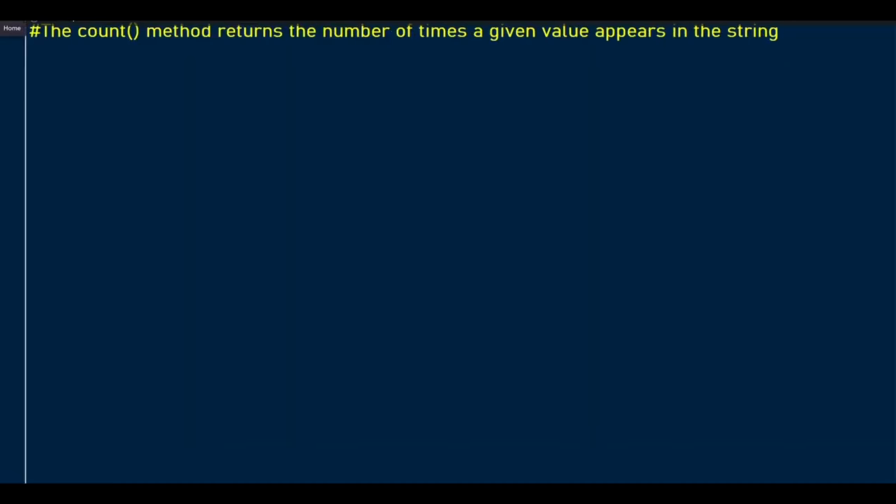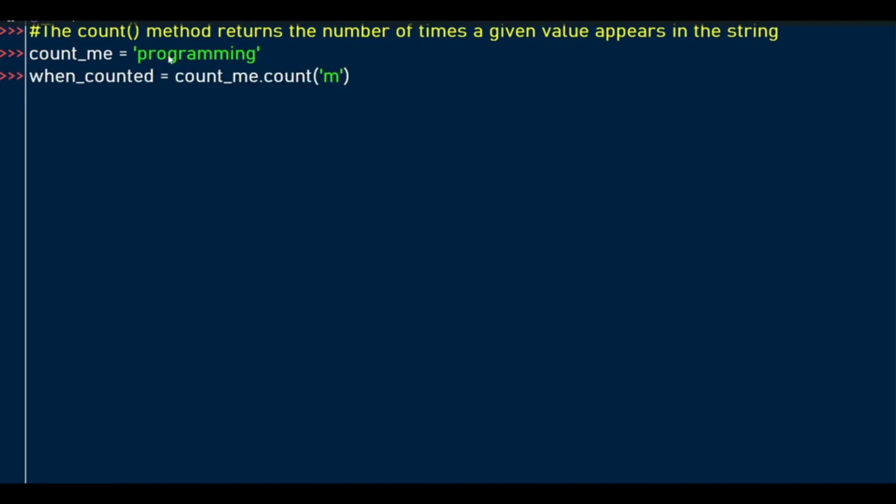There are a few methods that can be used to work with strings in Python. The count method returns the number of times a given value appears in the string. So we declare a variable called countMe and assign a value of programming.